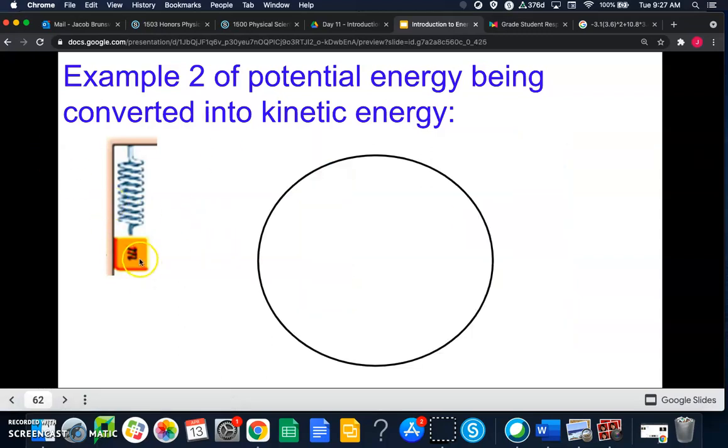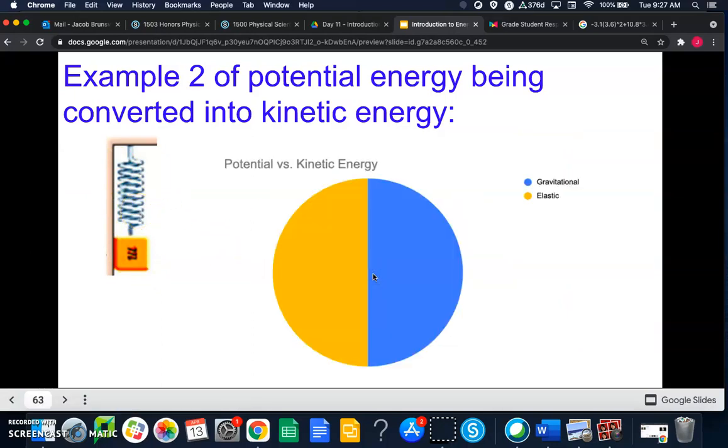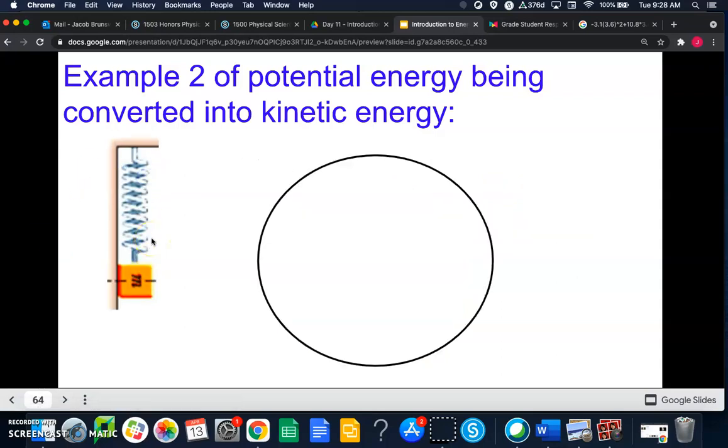So we're going to start with it at the very top position here, where the spring is compressed a little bit. In this position, there's going to be two types of potential energy. So there's going to be gravitational. That's because the mass is up in the air a little bit. But it's also going to have some elastic energy because the spring is compressed. Right? The spring is like squished together.